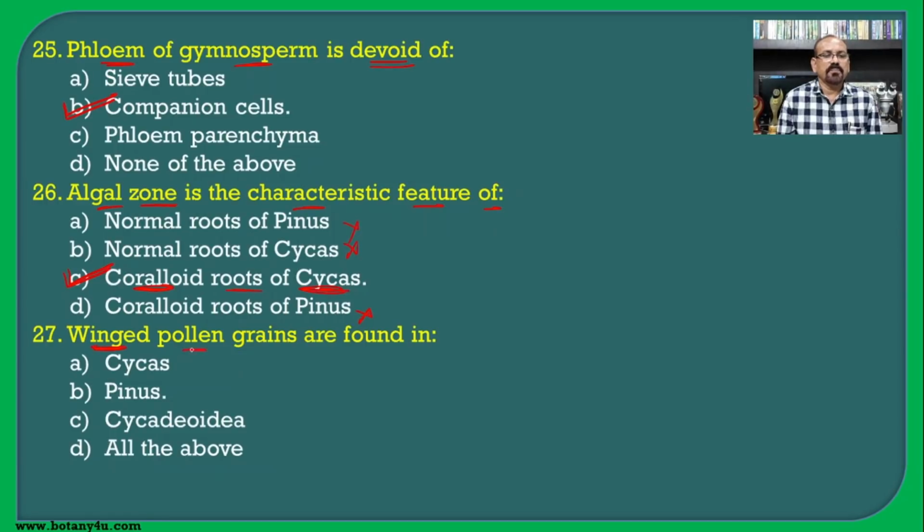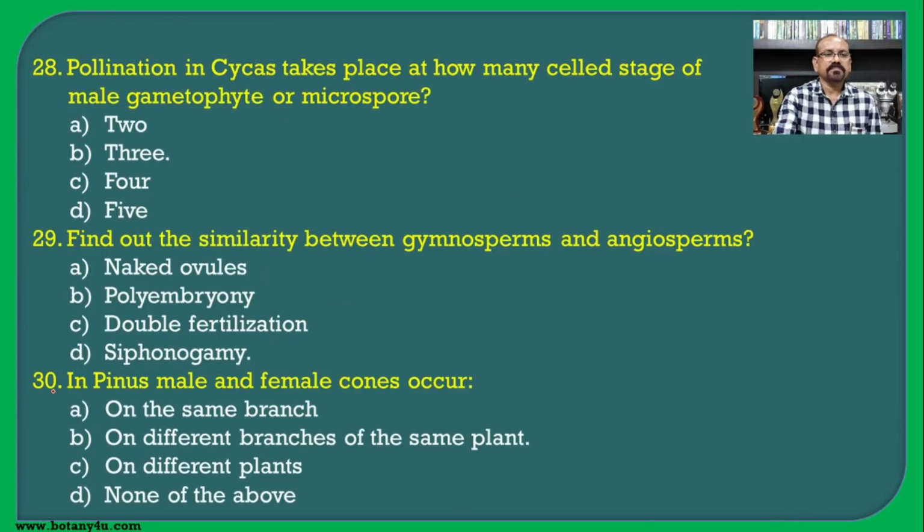Then winged pollen grains are found in. If you read the structure of the pollen grain or the microspore, then you will find such structures of the pollen grain in the Pinus, and such a pollen grain having wings is known as the winged pollen grain. So the answer becomes Pinus.